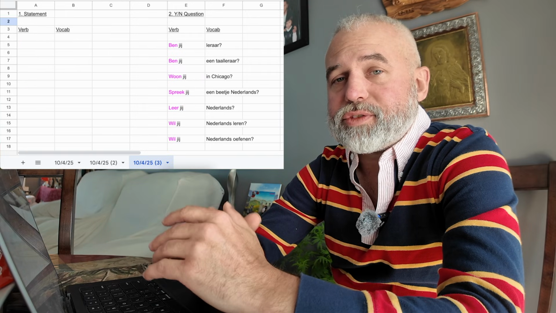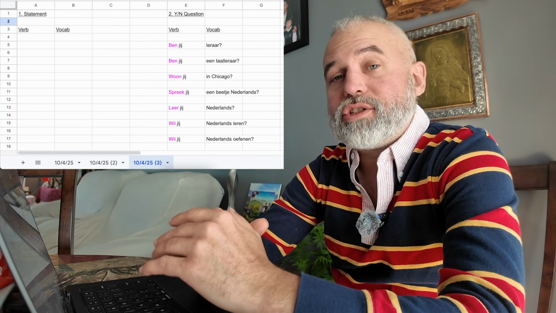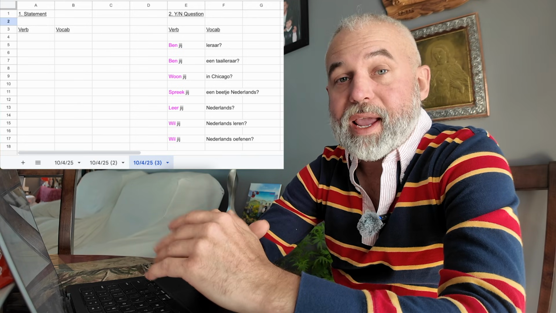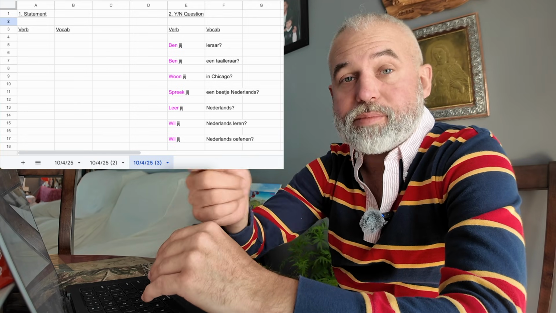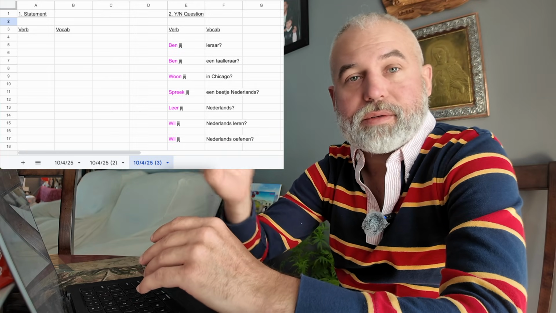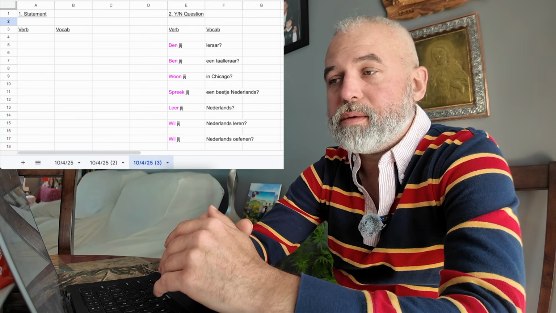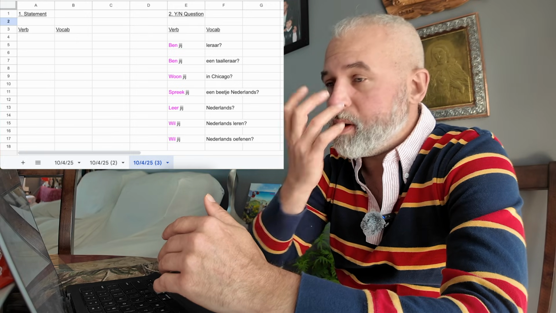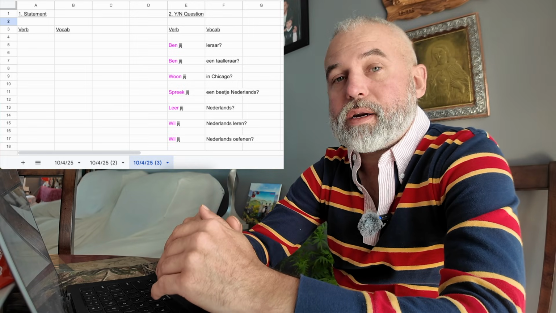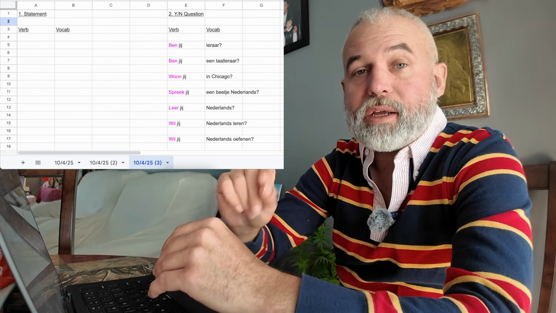On page 3, just for good measure, I took out the statement and left myself just with the yes-no question column. And let's see if I can handle it. So you could print this out or turn the computer around to the teacher and say, okay, ask me a question. And if they say, ben je leraar? I'm going to say, ja, ik ben leraar. Okay, I got to do this from memory now. Ben je een taalleraar? I'm going to say, ik ben een taalleraar.